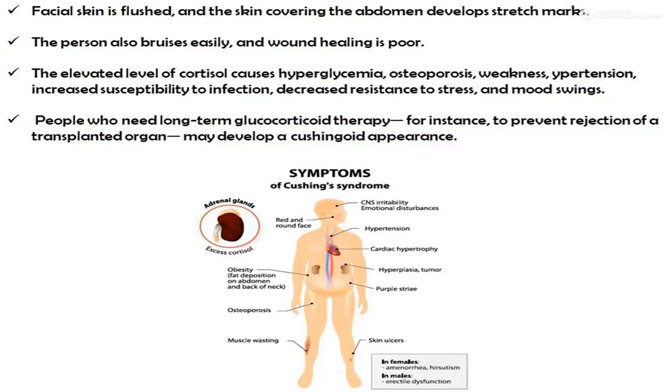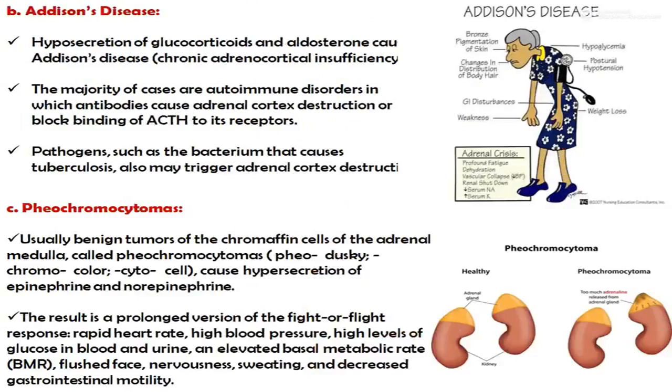People who need long-term glucocorticoid therapy, for instance, to prevent the rejection of a transplanted organ, may develop a Cushingoid appearance. Second one is Addison's disease. Hyposecretion of glucocorticoids and aldosterone causes Addison's disease.